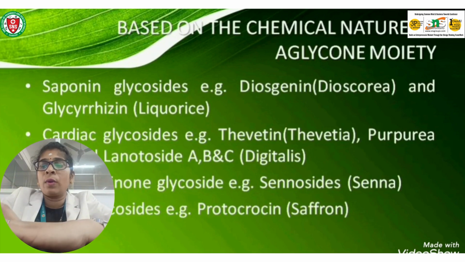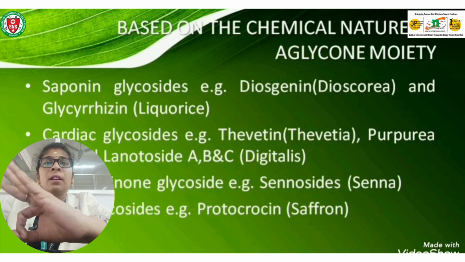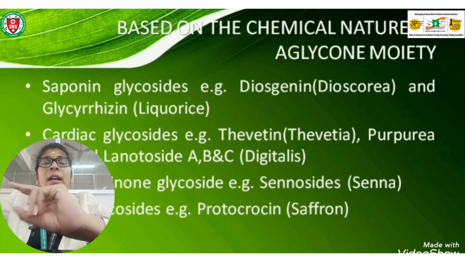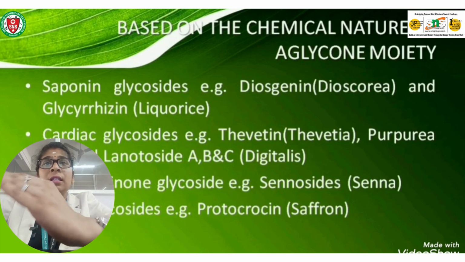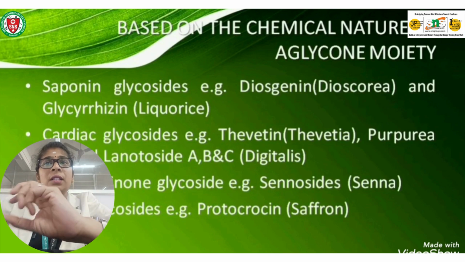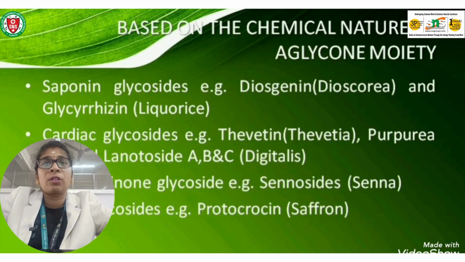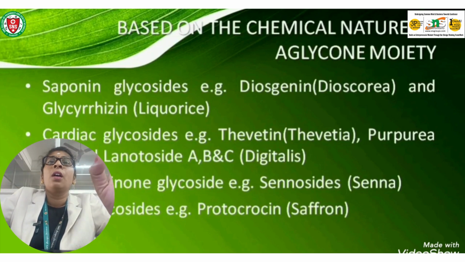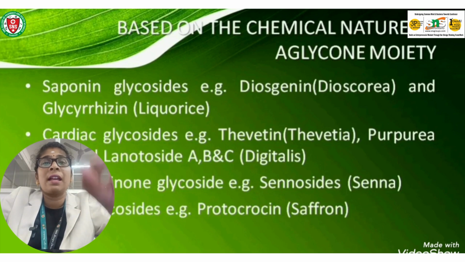And now we are going to see about the classifications. So coming to the classification, it is classified into three, majorly: on the basis of glycone, on the basis of glycosidic linkage, and on the basis of aglycone. On the basis of glycone, if the glycone is glucose, it will be called glucoside. If the sugar part is fructose, then it will be called fructoside, and if it is glucuronic acid, then it will be called glucuronide.